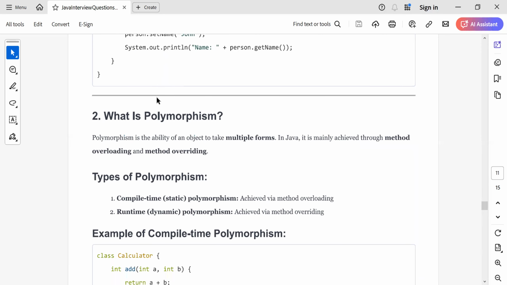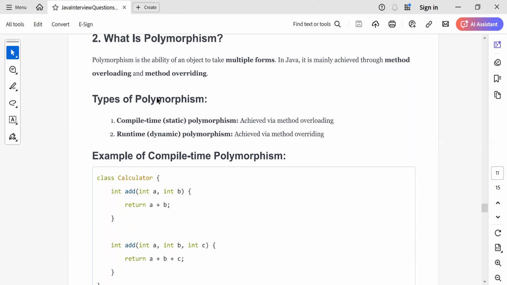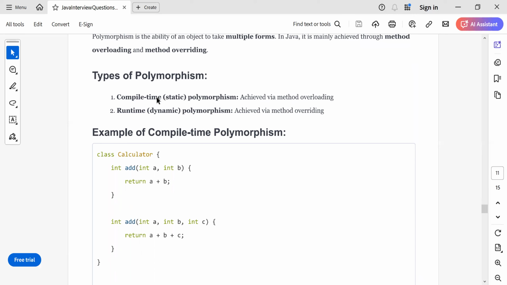Okay. Can you tell me what is polymorphism and how it is achieved in Java? Okay, so polymorphism, there are two types of polymorphism. One is compile time polymorphism, the other is runtime polymorphism. Compile time polymorphism is also known as method overloading, and runtime polymorphism is also known as method overriding.